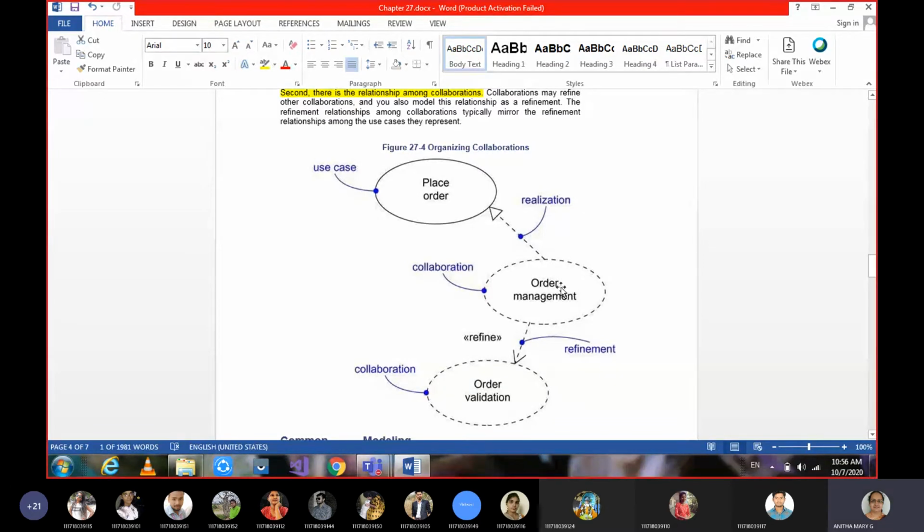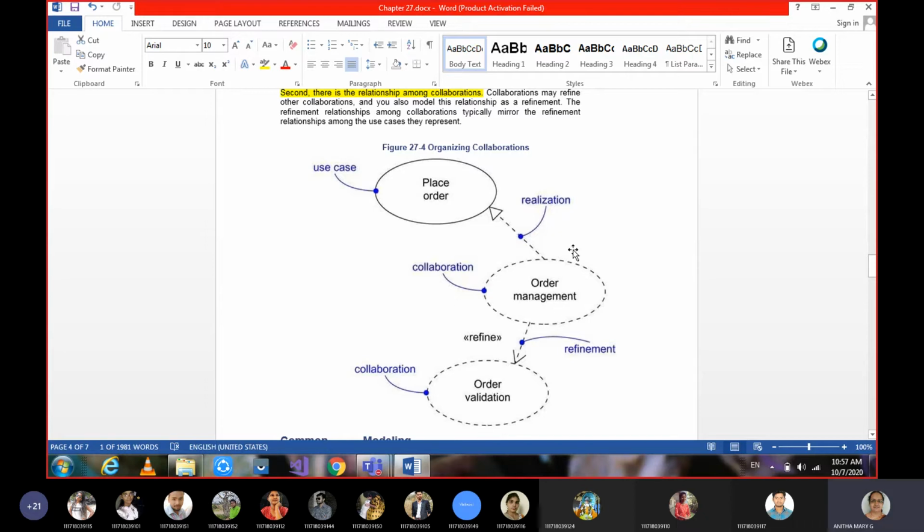And not only that, order management is realized through place order. Realized through place order means that by getting a place order only, the system will start working.